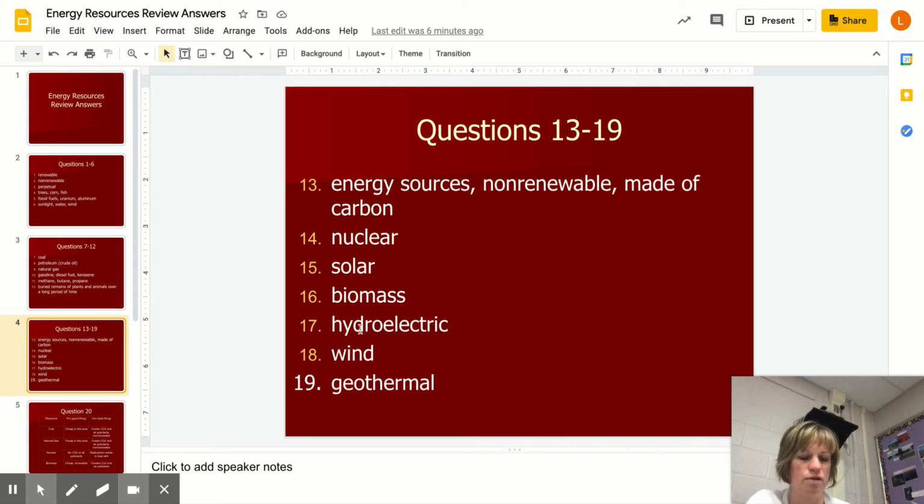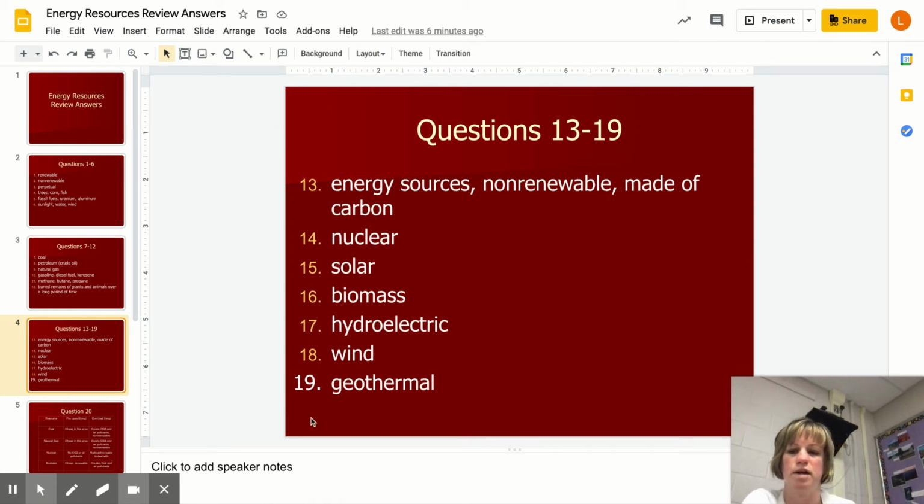So we hear the hydro there. Remember, that's when they build a dam and then the water falls down to turn the turbine. Indirect solar energy we mentioned already is wind. And then question 19, what energy uses heat from the earth? That's geothermal. So literally magma close to the surface is boiling the groundwater to create the steam.